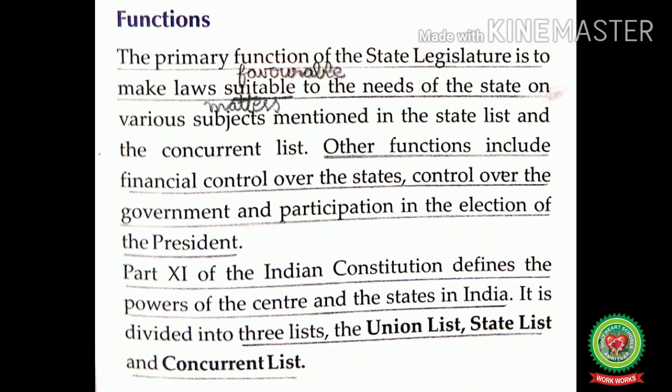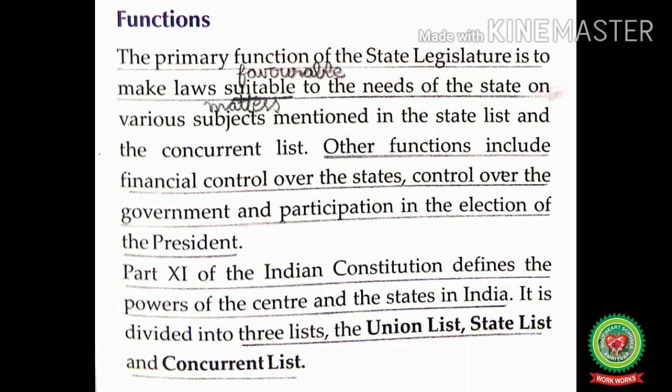Means the state legislature has financial control over the states, it has control over the government also, and the elected members of the state legislative assembly participate in the election of the president of India and members of the Rajya Sabha. Part 11th of the Indian Constitution defines the powers of the center and the states in India.